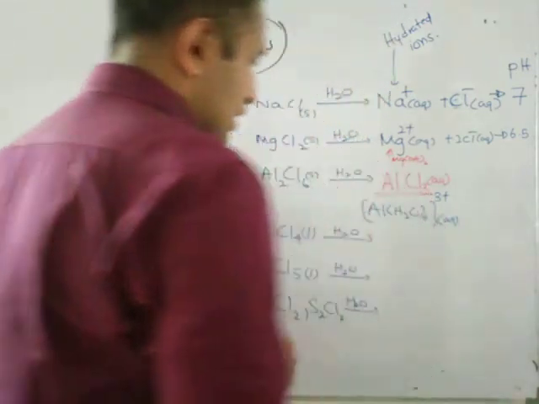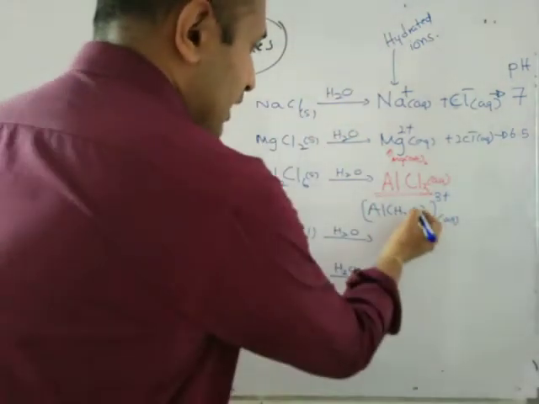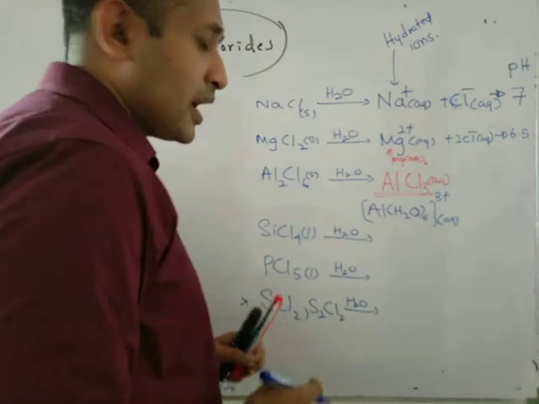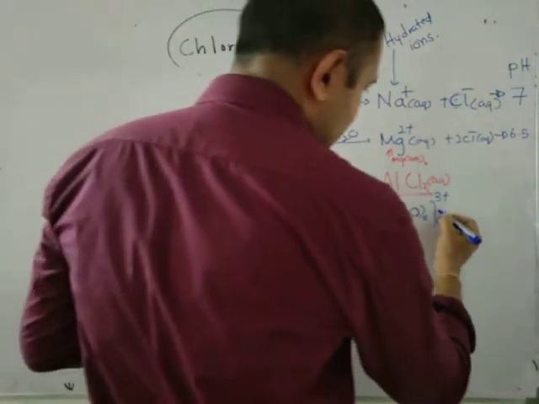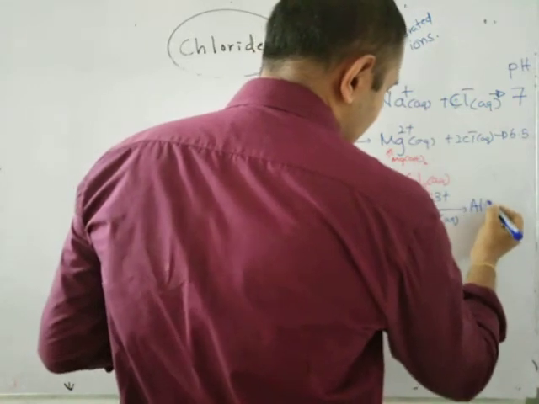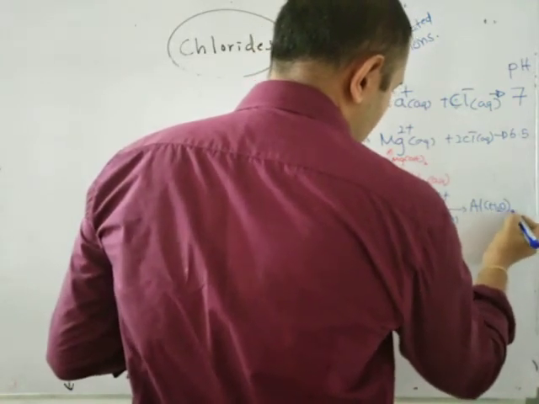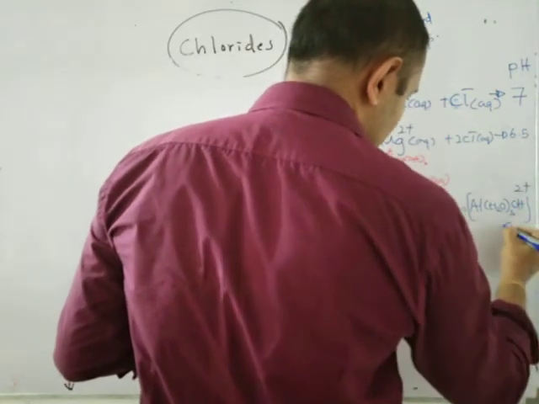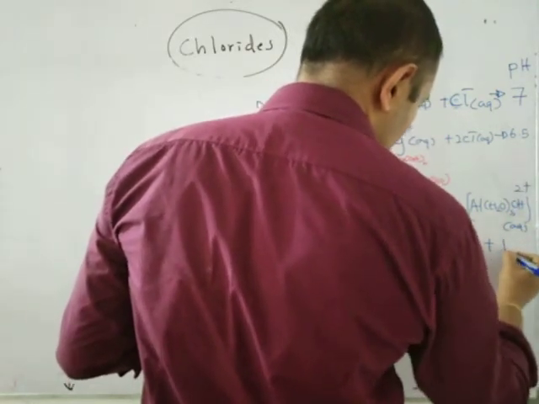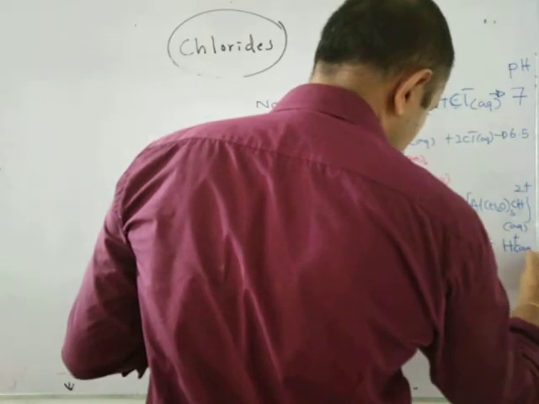This is a hydrated complex ion. And you know that this easily breaks into [Al(H2O)5OH]2+ aqueous plus H+ aqueous.